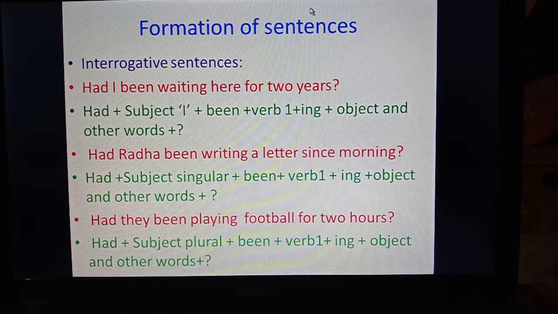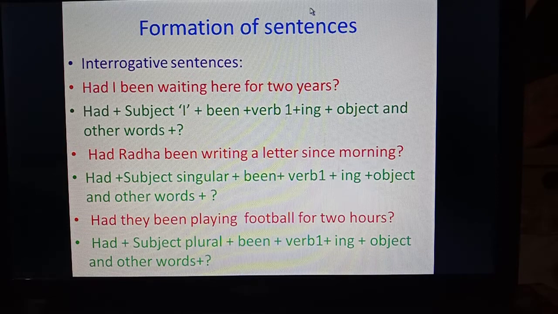The formation will be had plus subject plus been plus verb first form plus ing plus object and other words, and in the end sign of interrogation. Had I been waiting here for 2 years? Had Radha been writing a letter since morning? Had they been playing football for 2 hours? These are some of the examples you have seen here.